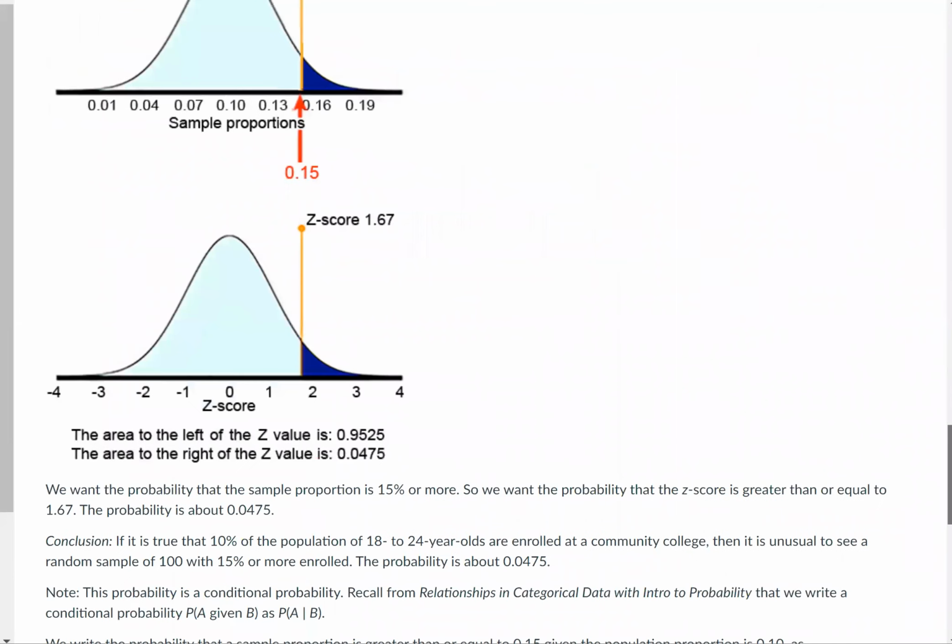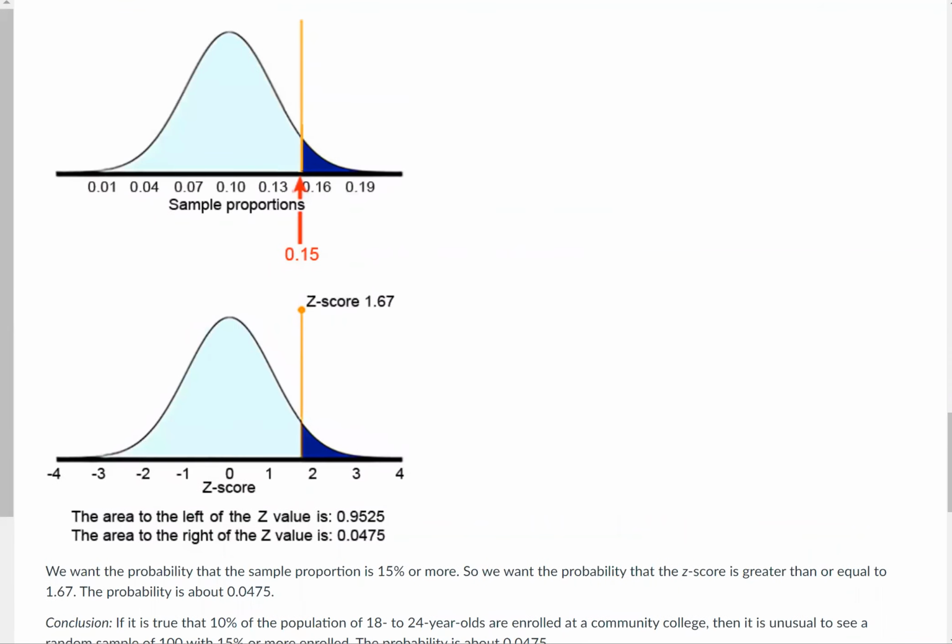Just like in module 13, we wouldn't have to do this by hand, but back before fancy calculators, applets and computer programs, they would calculate a z-score like we did above, 1.67, and then look that up in a table of standardized values that are always the same, to know the area under the curve larger or smaller than that. The area to the left is not what we're interested in.